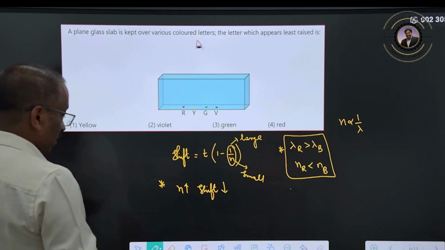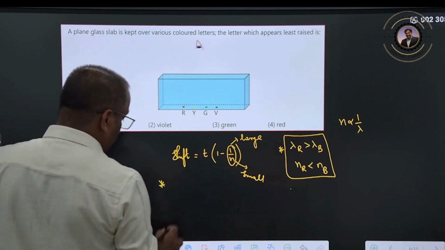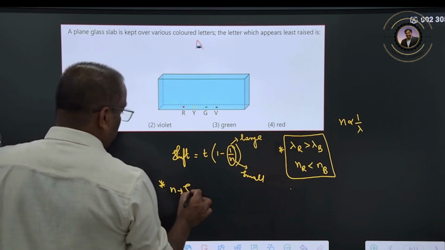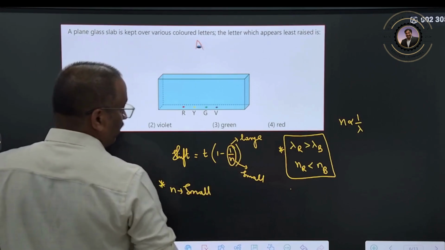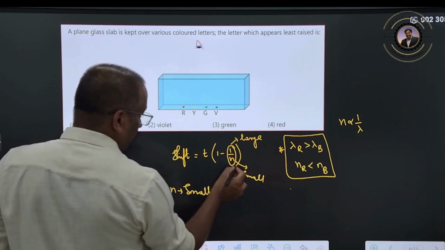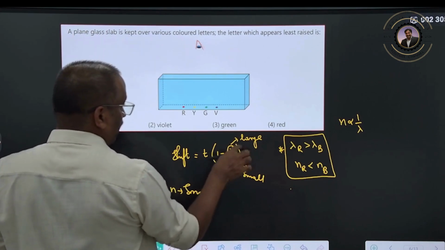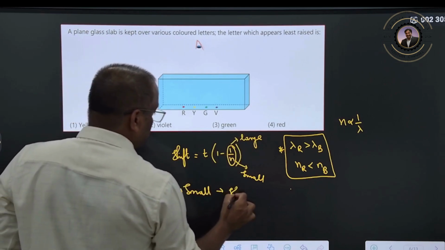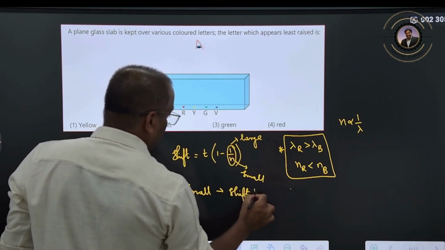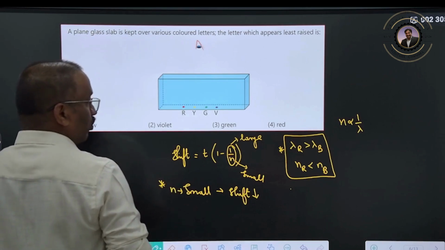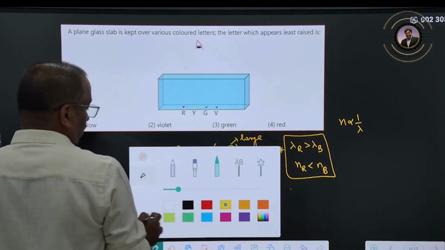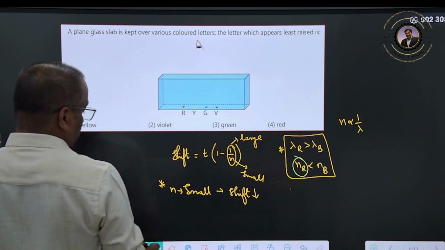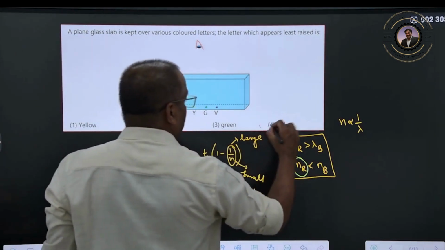Here the refractive index should be small. If the refractive index n is smaller, then this ratio will become larger. When this large number is subtracted, the shift will be small. Whose refractive index is smaller? We know that the refractive index of red color is smaller compared to all the others. So the shift will be smaller, therefore red color will be your answer.